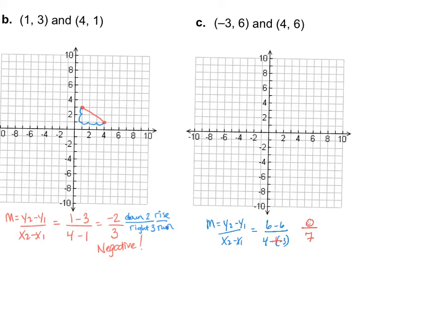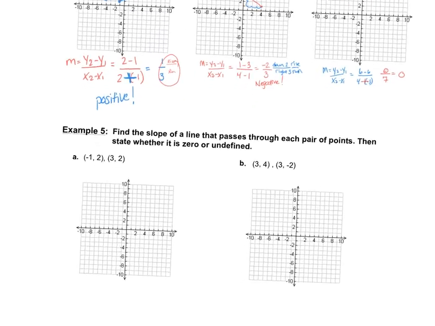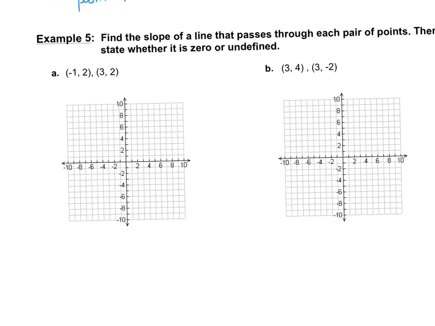Remember, this is where the person's head is on top. This is a 0 slope. It should look like a flat line. So let's take a look at that. Negative 3, 6, and 4, 6. So if I had just graphed this, I would know right away that this slope, m equals 0. 0 miles per hour is what you'd go when skiing on that.